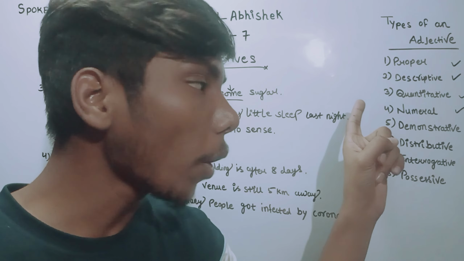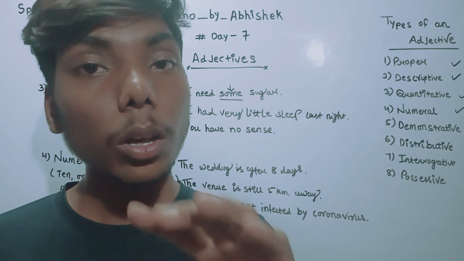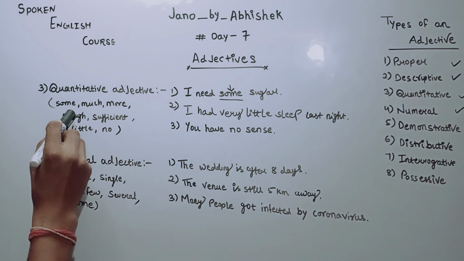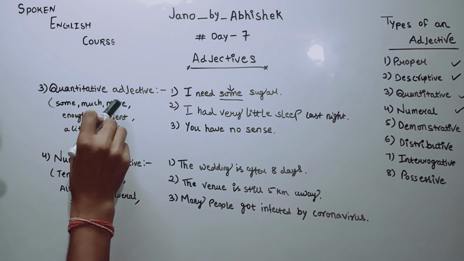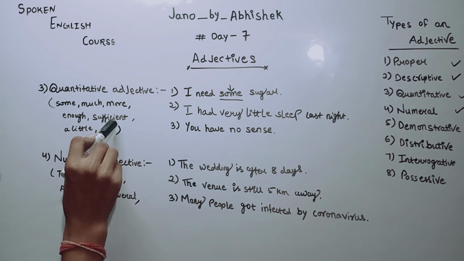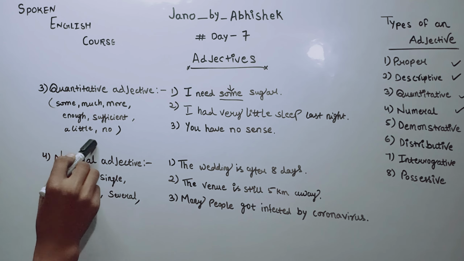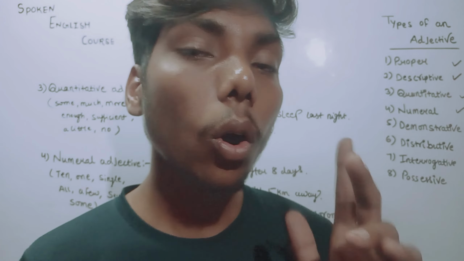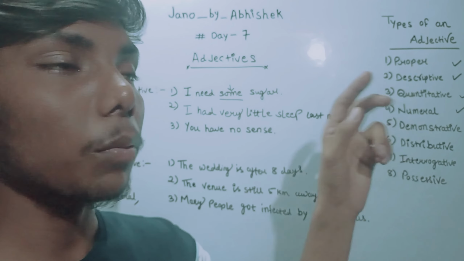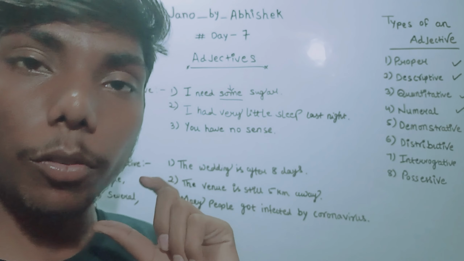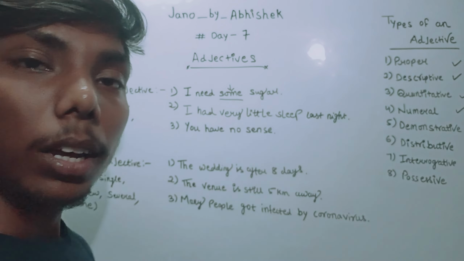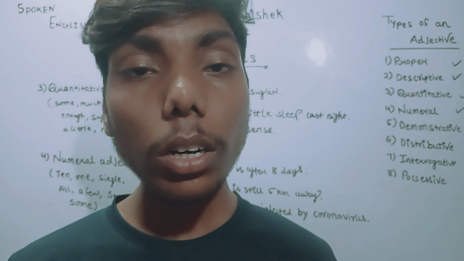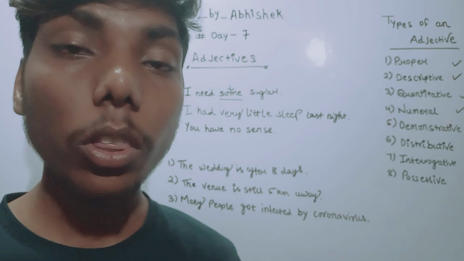So quantitative includes those words which we cannot count. Let's see the examples: some, much, more, enough, sufficient, a little, and no. If I'm saying a little, it is not countable. These all come under the quantitative because they tell the quantity, the answer of how much. In the numeral, it is a word in which we get the answer of how many. Those words which can be counted.